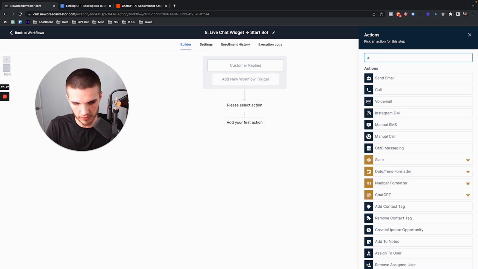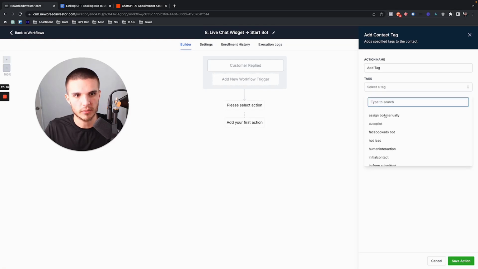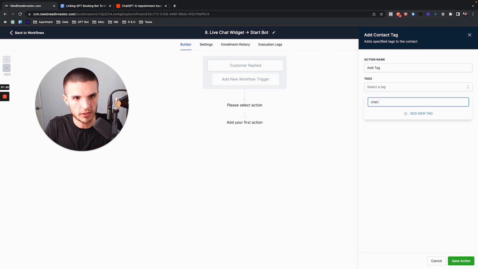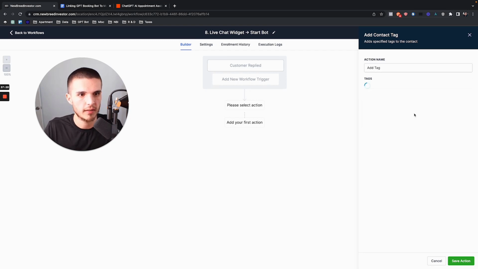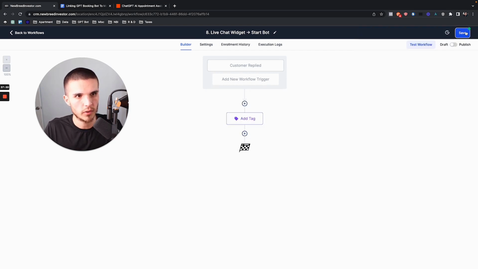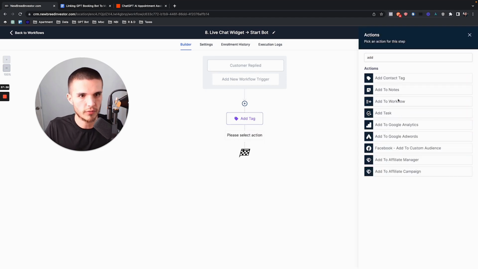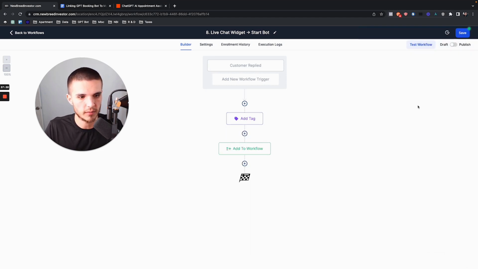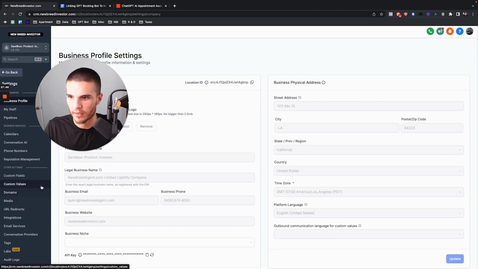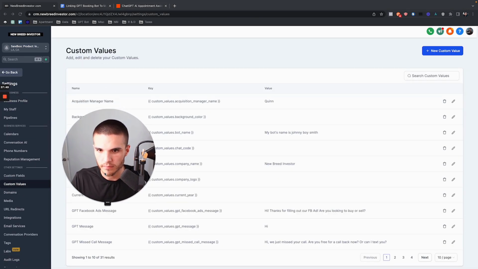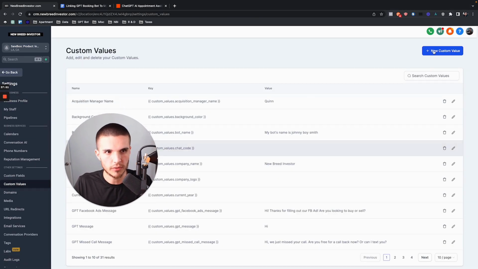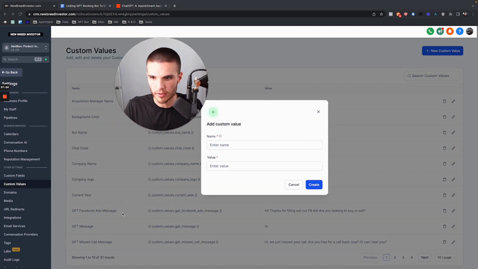So I would just make a new tag since I haven't done this one already. So I would make a new tag, and I can call this chat widget bot. Boom, boom. And then all I'm going to do is add to workflow. And then I have to make the custom field, or excuse me, the custom value message, and then relink things in step 1. So I go back here, go to custom values, and then I'm going to go to new custom value and just copy the same messaging.